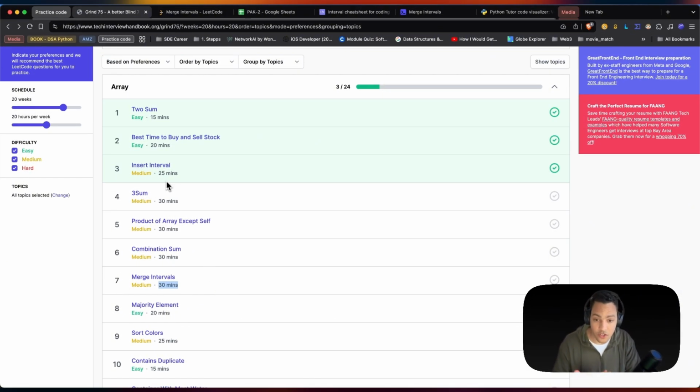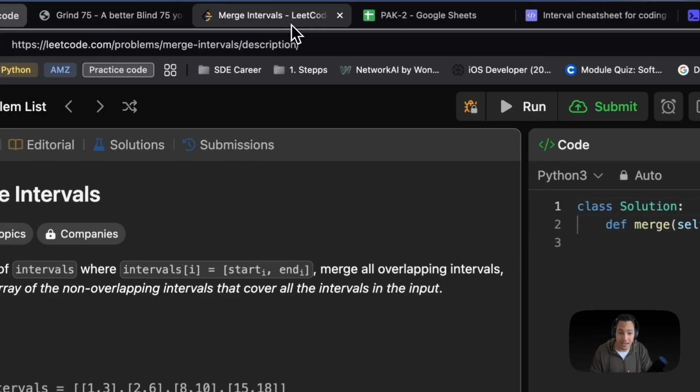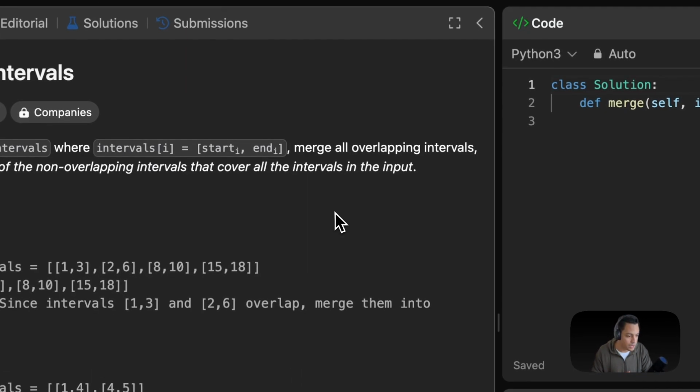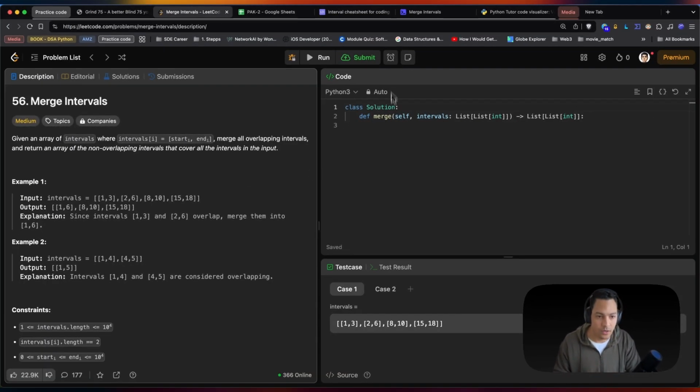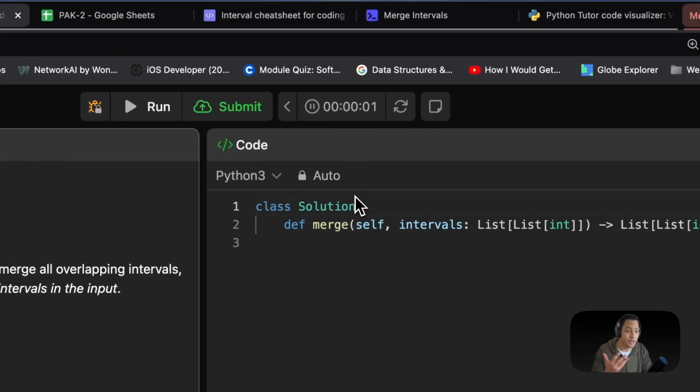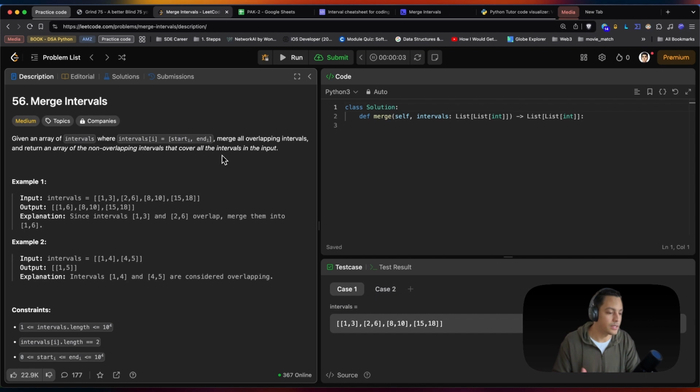Since we have the insert interval problem fresh in our memory, and I really think we are going to be able to do it in less time, we can start the timer here. I'm going to start it as soon as I read the problem and inspect everything. If we want to be interview style, we can start the timer right now, and based on what we read, we can see how long it takes to do this problem.